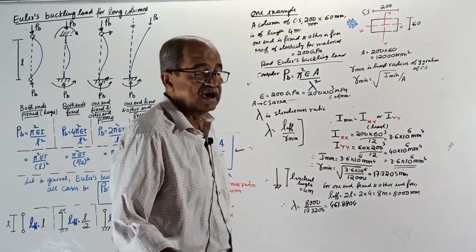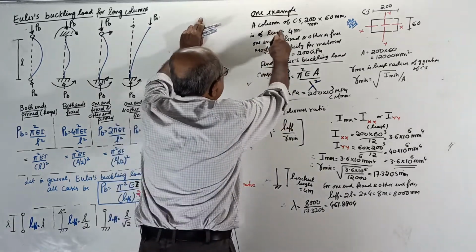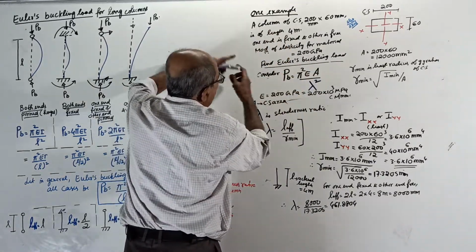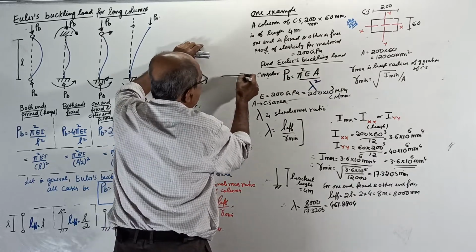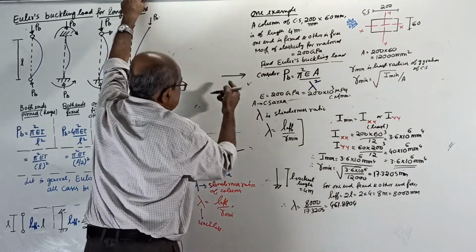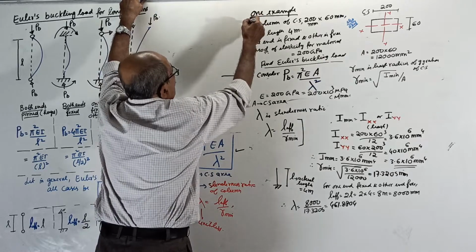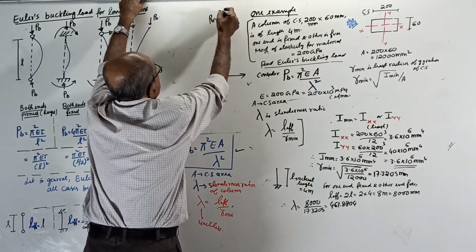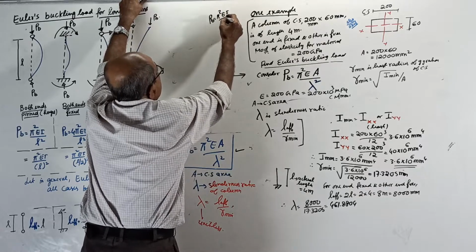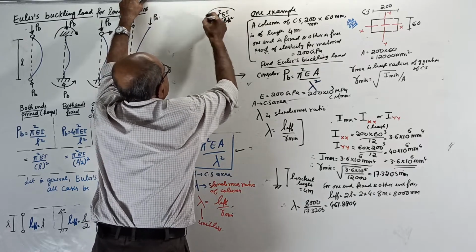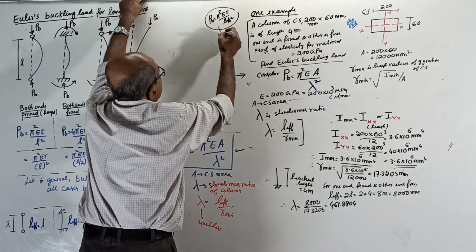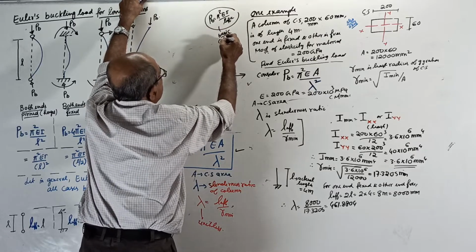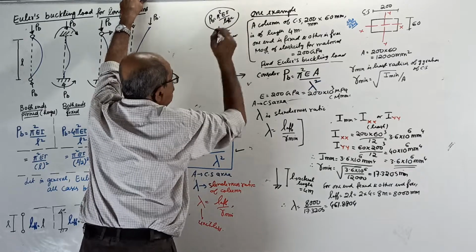Okay, start now. Same example, find the buckling load. Now from here I am changing. Make a note here. Just a little earlier, we found the buckling load by the formula pi squared EI by L effective squared. That is the basic or derived equation.